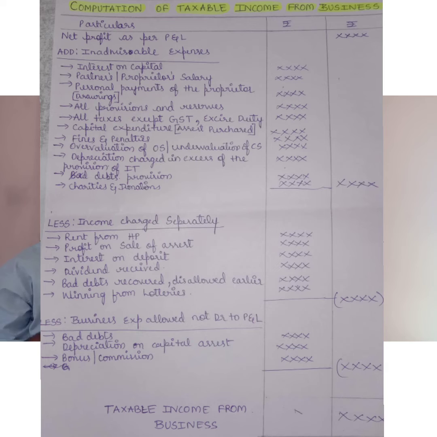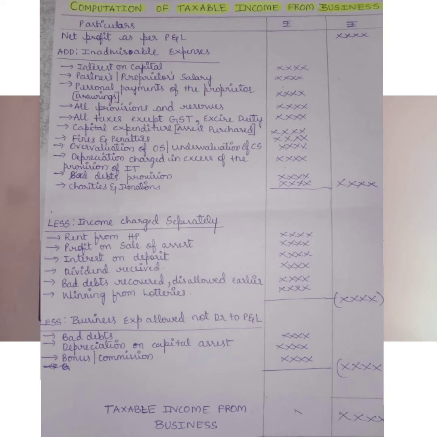Interest on capital. Any interest paid on partner's capital or proprietor's capital is inadmissible. Partners' or proprietor's salary, any salary paid to the proprietors or partners is inadmissible. Personal payment of the proprietor in the form of drawings. If he has drawn a certain amount debited to profit and loss account, it is inadmissible. All provisions and reserves: any provisions made, meaning out of profit a certain amount is kept aside to meet future contingencies like provision for income tax, provision for legal charges, provision for expenses. All such provisions are added back to the profit.